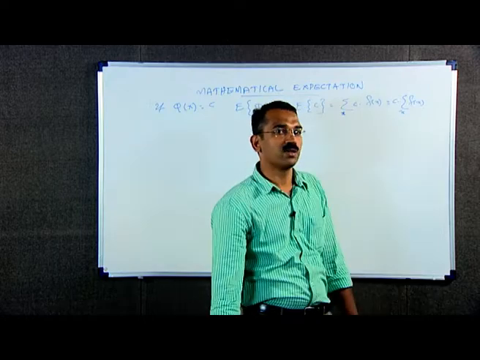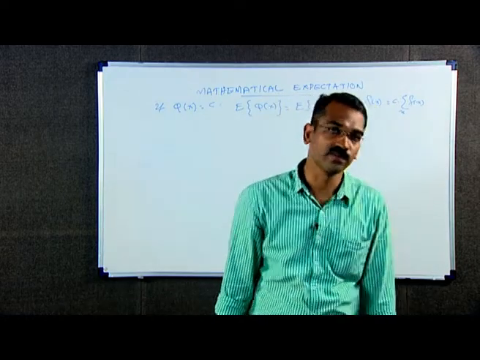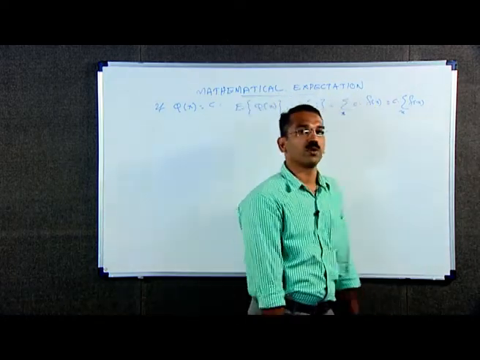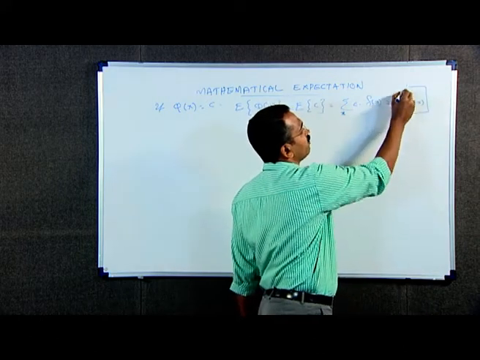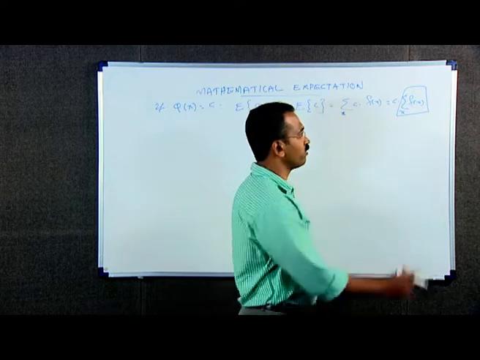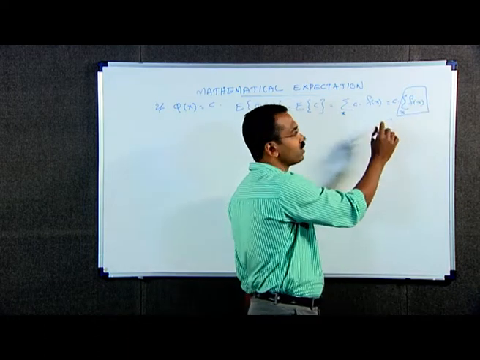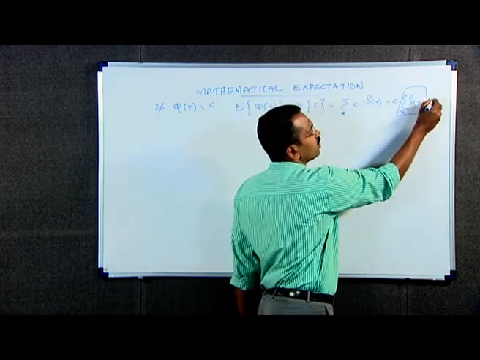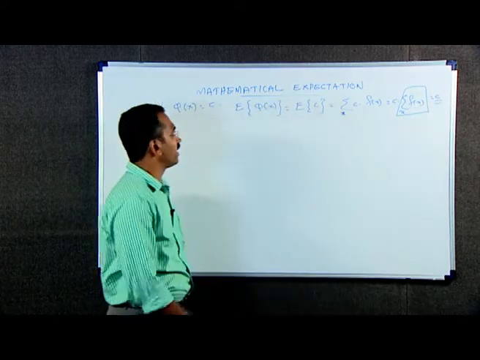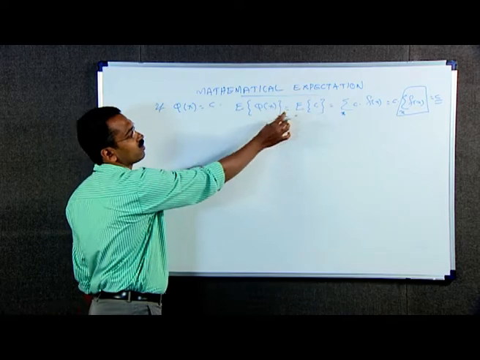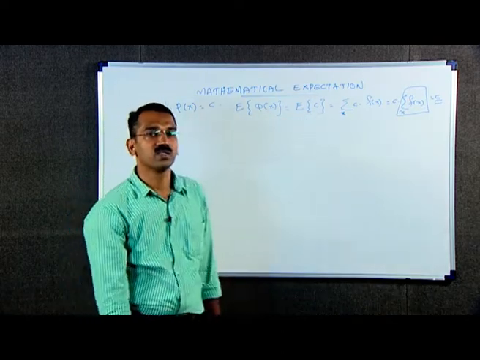Since f of x is a probability mass function, by the property of probability mass function, the value of this summation is 1. Therefore, this is equal to c into 1, that is c. That is, expectation of a constant is the constant itself.